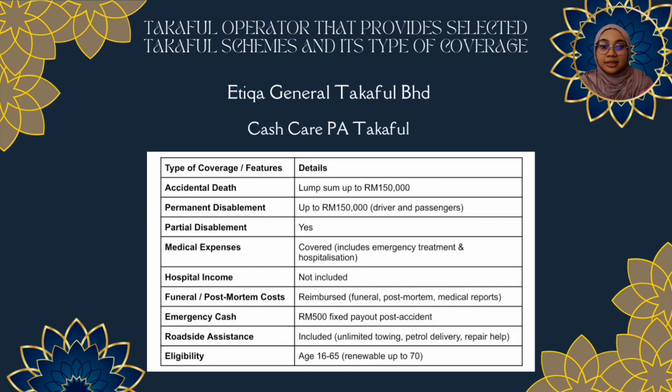So in this plan, accidental death will receive a lump sum up to 150,000 ringgit. For permanent disablement, will receive up to 150,000 ringgit for both driver and passengers. For partial disablement, it will be covered. For medical expenses, it will also be covered, which includes emergency treatment and hospitalization. For daily hospital income, it is not included in this plan. For funeral and post-mortem costs, it is reimbursed, including funeral, post-mortem, and medical reports. For emergency cash, you will receive 500 ringgit, a fixed payout post-accident. And for roadside assistance, it is included, which includes unlimited towing, petrol delivery, and repair help.